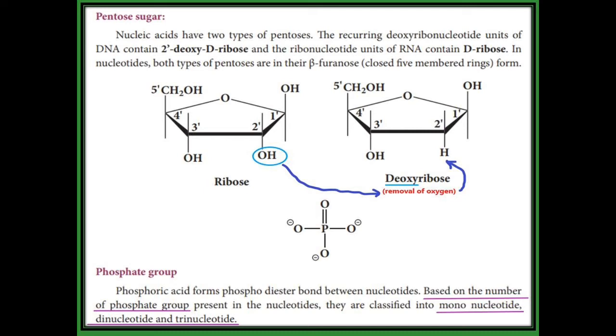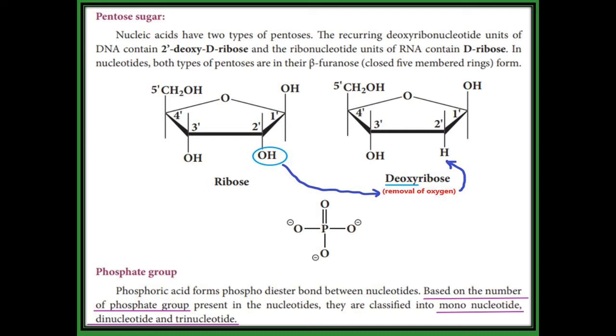In pentose sugar also they are different. They have different pentose sugars. DNA contains 2-deoxy-D-ribose, but RNA contains D-ribose. The first diagram is the ribose. It has a five-membered closed ring, with four carbons in the ring and the fifth carbon present outside the ring.